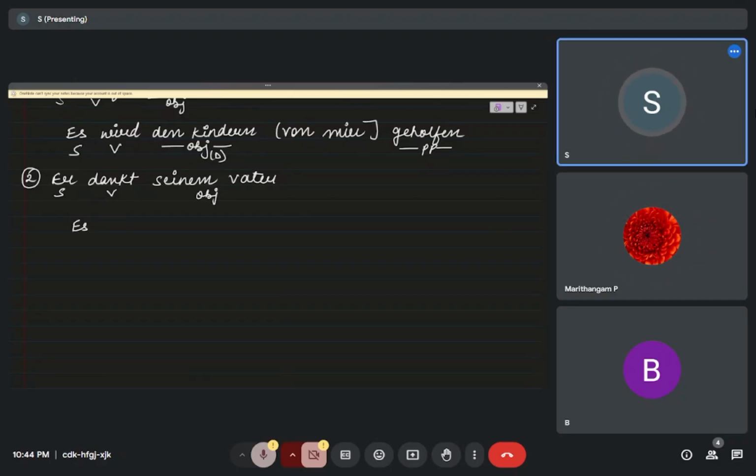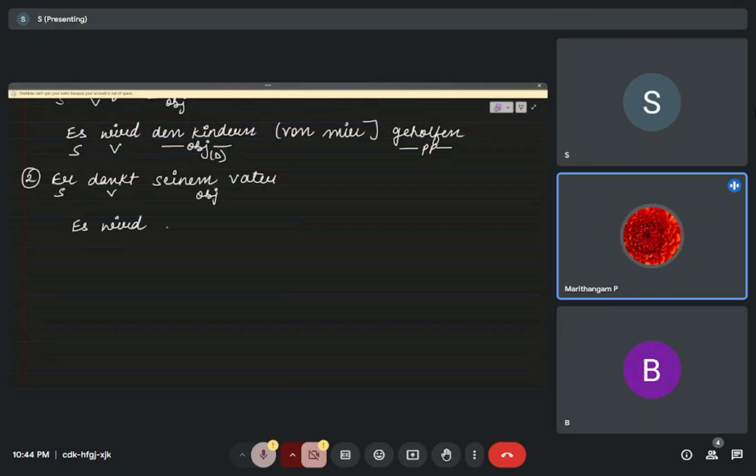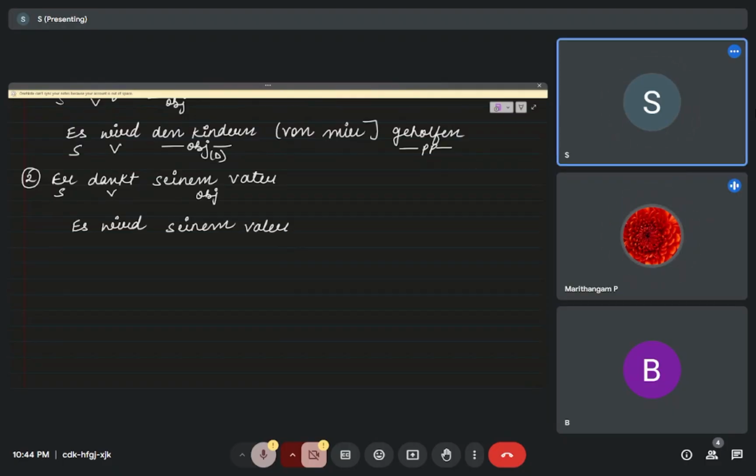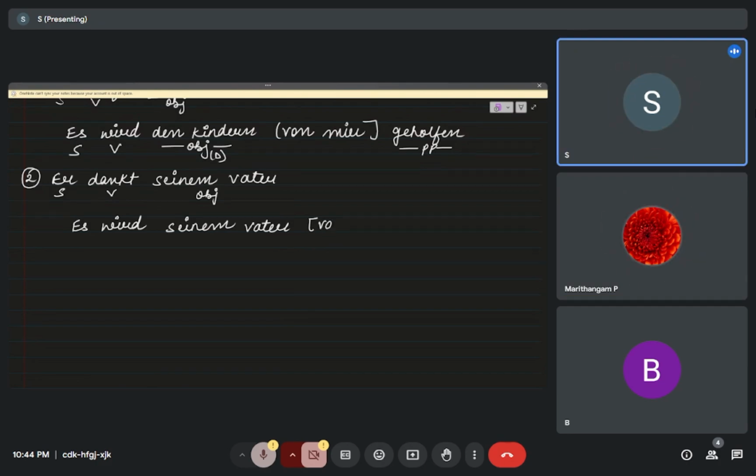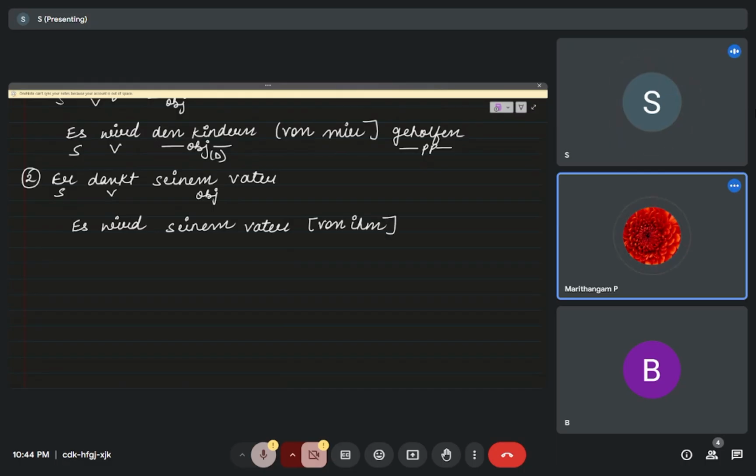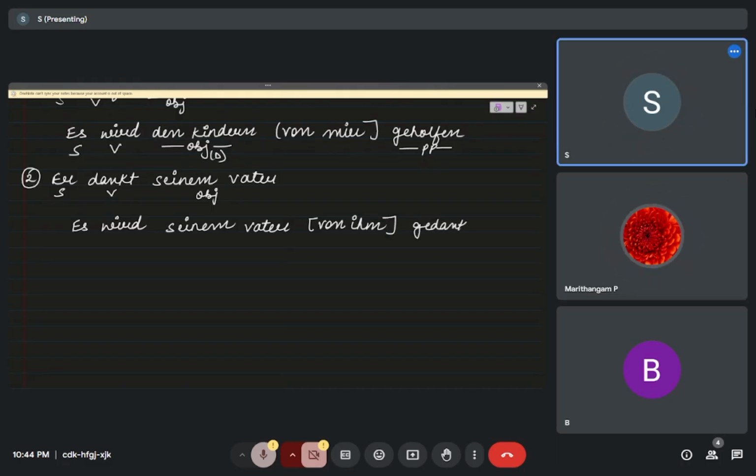For this we also use the dummy word es: Es wird seinem Vater von ihm gedankt.